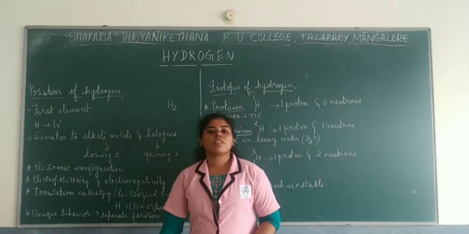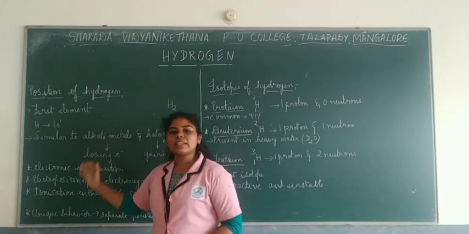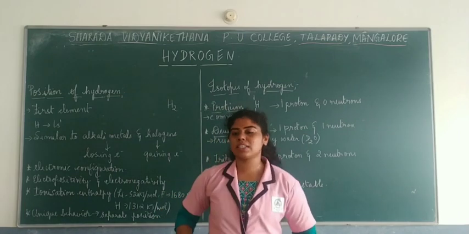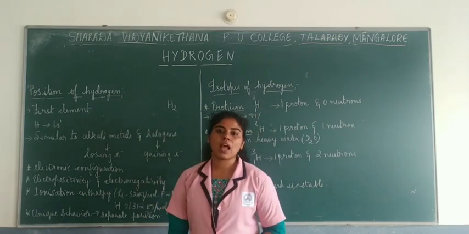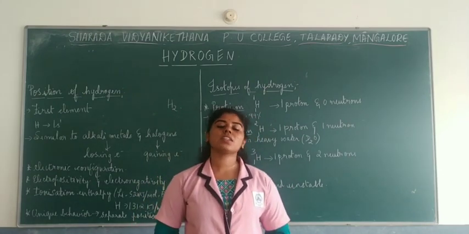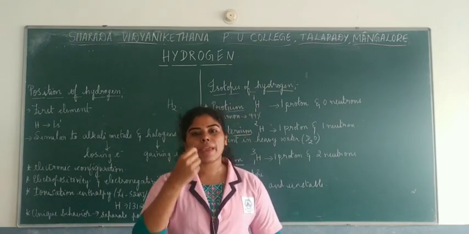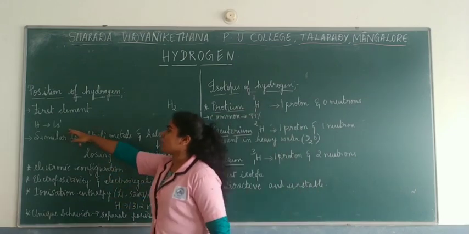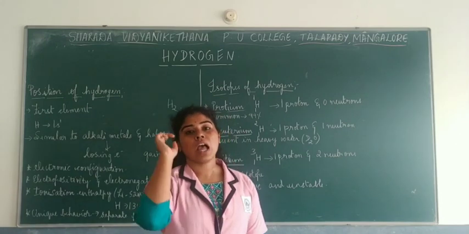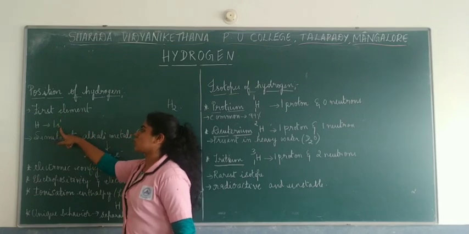So let me talk firstly about the position of hydrogen. Hydrogen, as you all know, is the lightest, most abundant and the first element in the periodic table. Why? On what basis is the periodic table made? It is based on the electronic configuration, right, or the atomic number. So based on the electronic configuration, hydrogen has 1s1, and that is why it is said to be the first element. So hydrogen has atomic number 1 and the electronic configuration is 1s1.